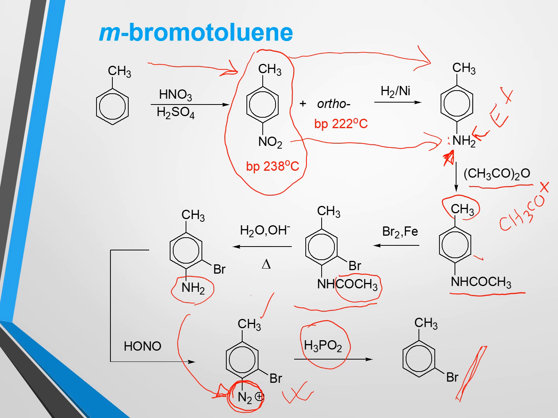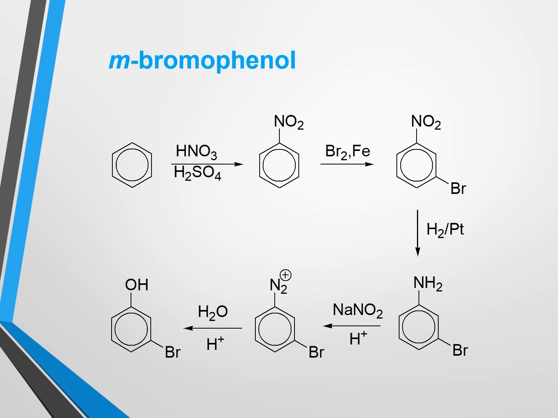m-bromotoluene from toluene. Here I will discuss the preparation of m-bromophenol from benzene. So from benzene we can get nitrobenzene by nitration reaction, a common reaction, and all of you know this reaction. So after getting nitrobenzene we can go for bromination reaction. After bromination we will get meta-bromonitrobenzene, because the nitro group is meta directing for electrophilic aromatic substitution.